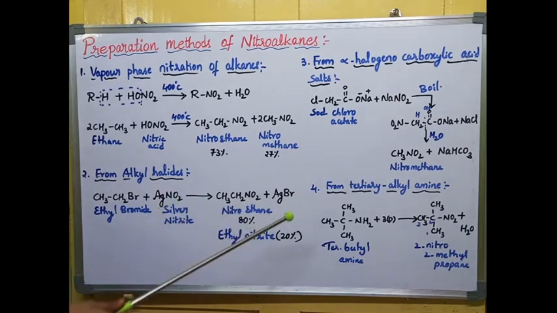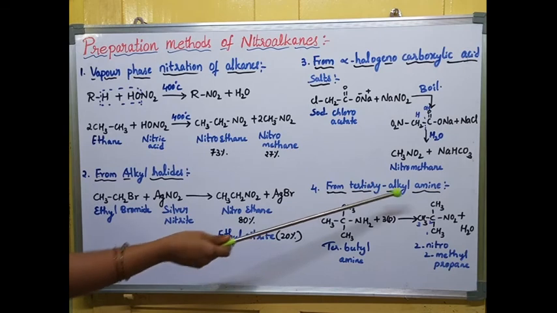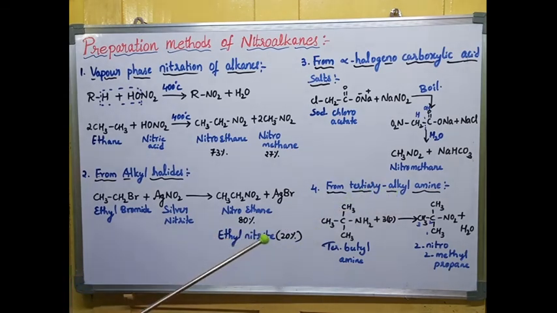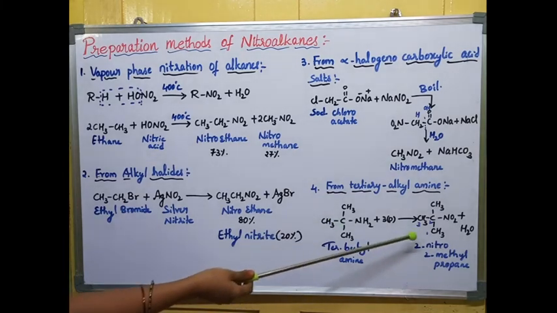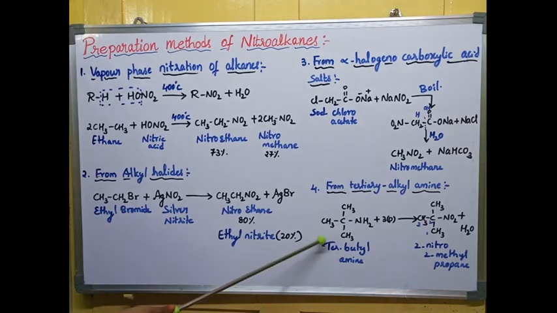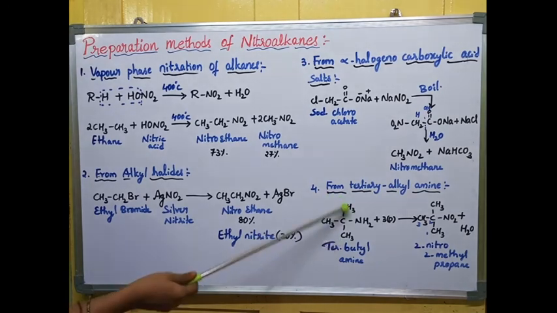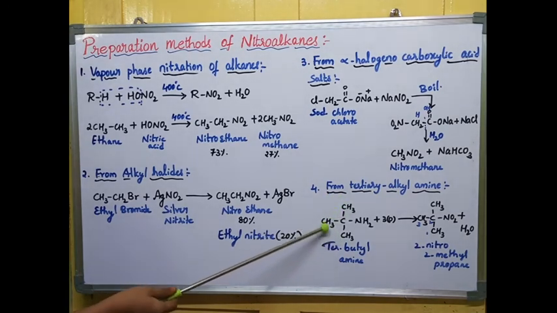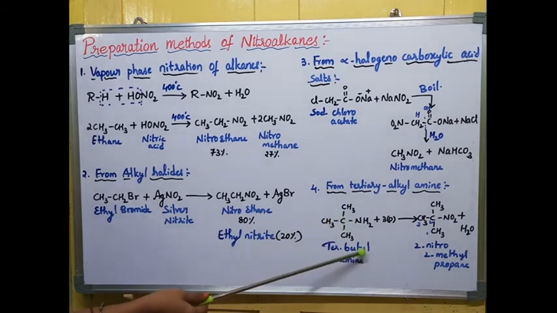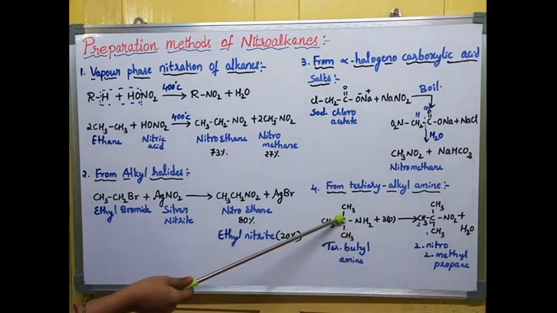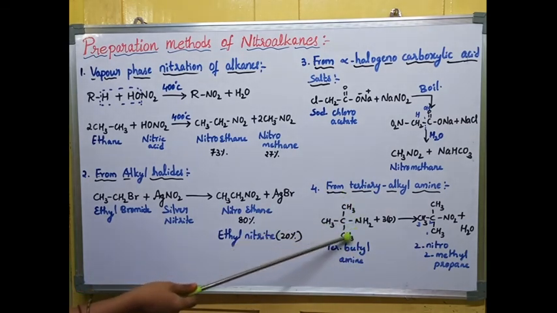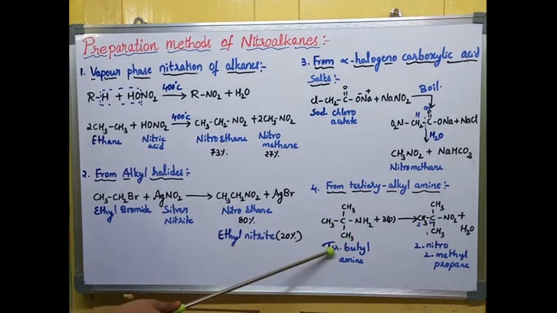Next, coming to the fourth method, that is from tertiary alkylamine. You can prepare nitroalkanes from tertiary alkylamines. From tertiary alkylamine we can prepare the tertiary nitroalkanes. I'm taking tertiary butylamine. There are four carbons, so I'm naming this as butyl. Around the carbon all hydrogens are replaced with CH3, so it is a tertiary functional group, tertiary butylamine.